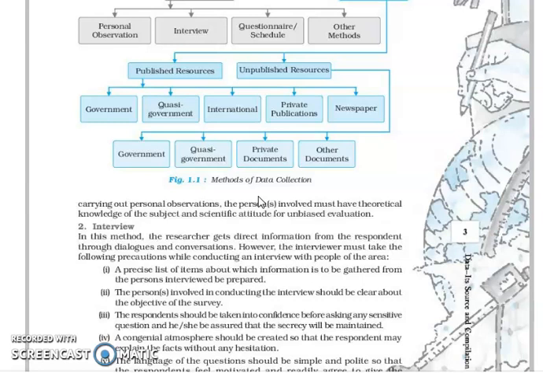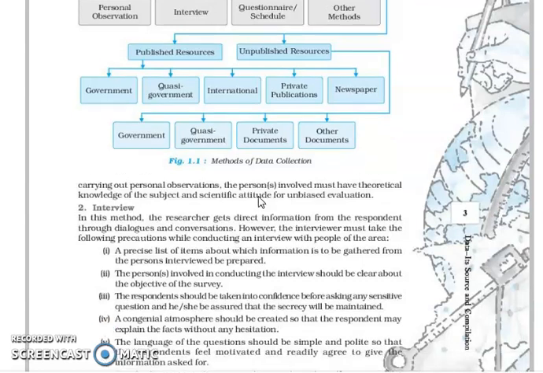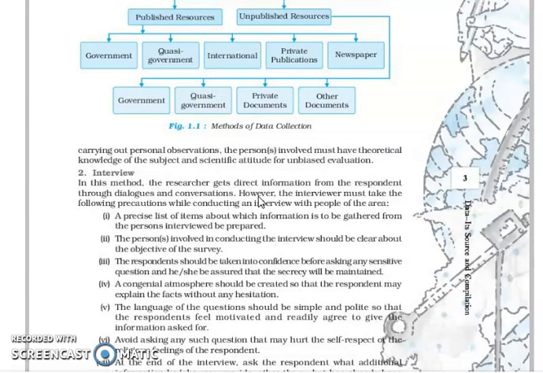Now there are some conditions we have to follow while collecting the interview. The first thing we have to do is make a list of what questions I am going to ask, or what information I need from the person. While conducting the interview, we should be very clear about the objective.